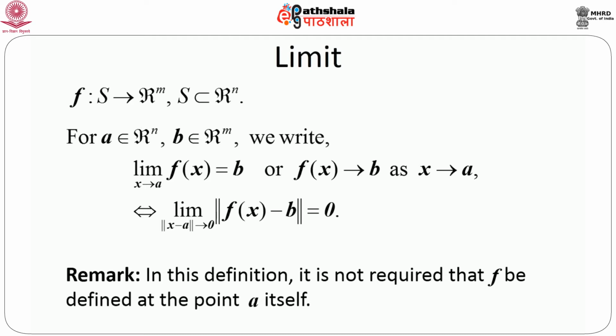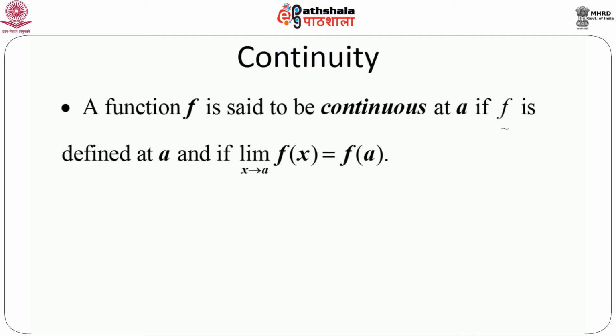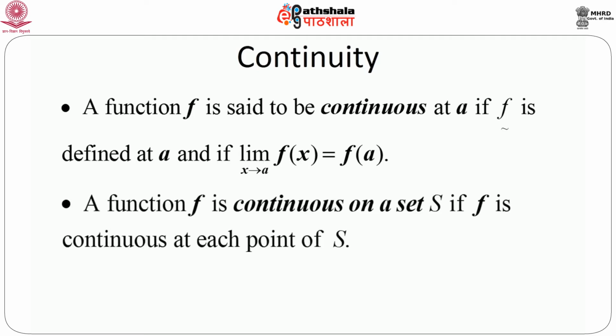Now once we see that this limit can be defined analogously to what we have defined in the case of a single variable function, we can think of continuity, and it is easy to extend this notion. A function f is said to be continuous at a if f is defined at a, and if the limit of f(x) equals f(a) as x goes to a. That means f is defined at a and the limit should be equal to f(a), only then can we say f is continuous at a. And we say that the function f is continuous on a set S if f is continuous at each point of S. This is very important.